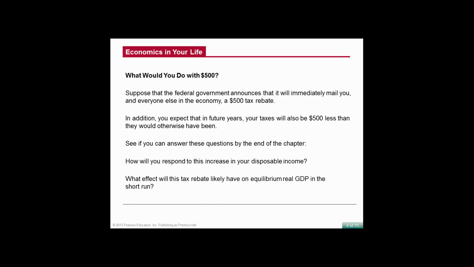What would you do with $500? So, it's a good question. Suppose the federal government announces that it will immediately mail you and everyone else in the economy a $500 tax rebate. In addition, you would expect that in future years your taxes will also be $500 less than they would have otherwise been. See if you can answer the questions. How will you respond to this increase in your disposable income? What effect will this tax rebate likely have on equilibrium real GDP in the short run?